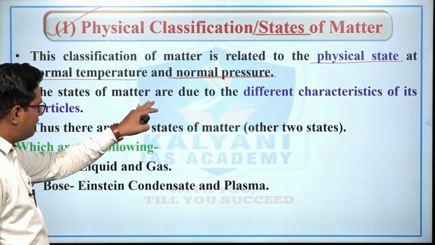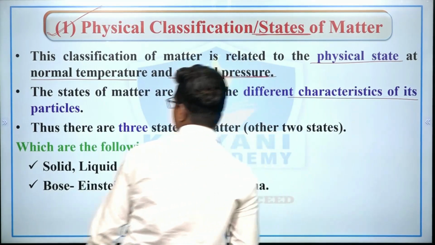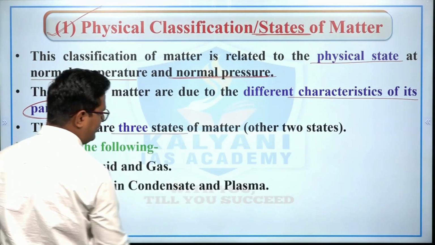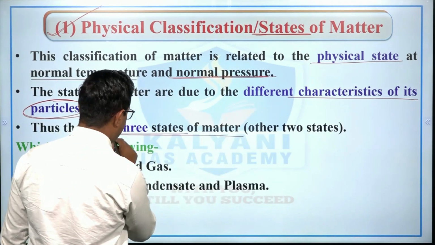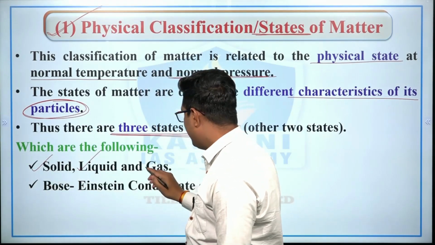And the states of matter are due to different characteristics of its particles, right? Thus there are three states of matter. The first is solid, liquid and gas.